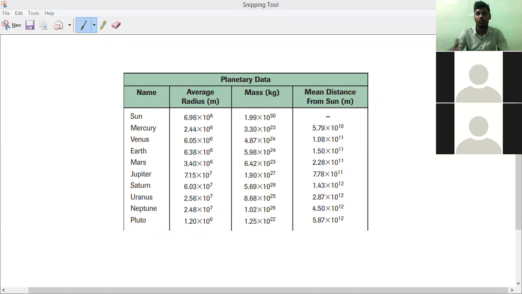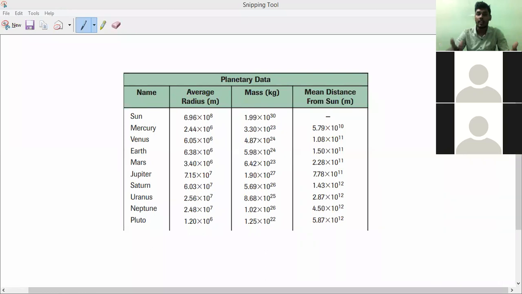But the third law always relates the motion of several objects about a single body. That is why it can be used to compare the planets' distances from the sun. We cannot use the third law for a single body.